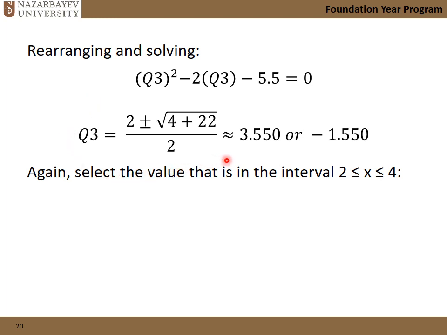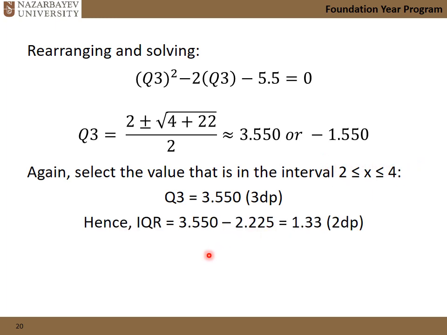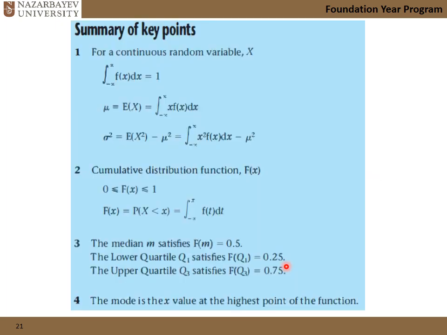Just double check which value we have to choose. Choose the positive one because it matches our limit. And then we get the IQR.